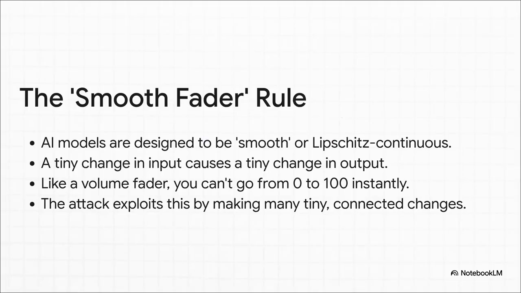Now, this whole thing works because of a core rule in modern AI design: smoothness. The best way to think about it is like a volume fader on a soundboard. You nudge it up just a tiny bit, the volume goes up just a tiny bit. You can't just jump from silent to max volume instantly. AI is designed the same way. A tiny change in an image should only cause a tiny change in its guess. This is normally a good thing. It makes the model stable. But the attack cleverly exploits this very rule by making a long series of these tiny connected changes.